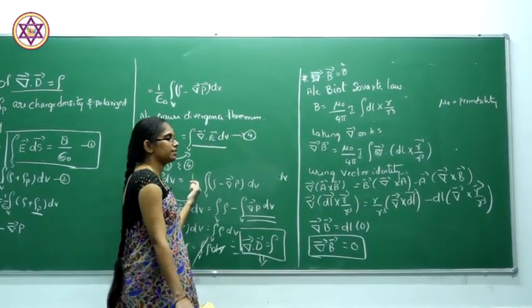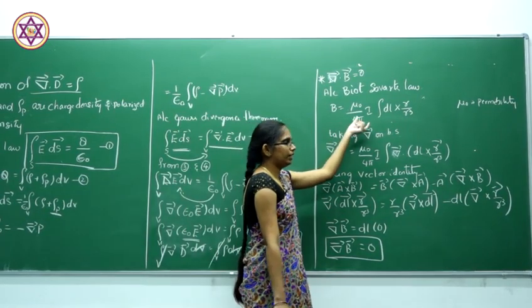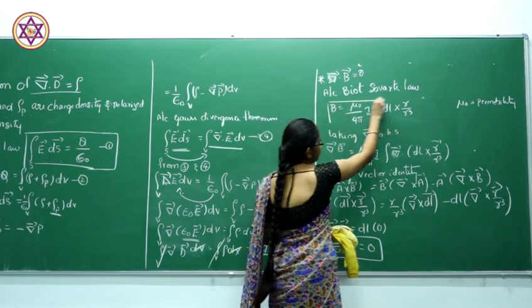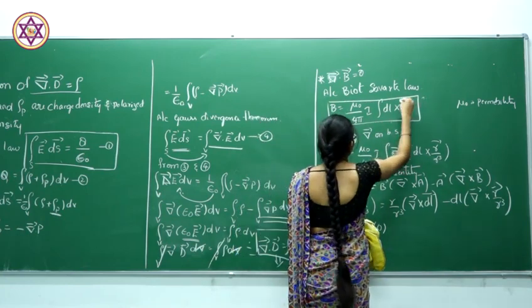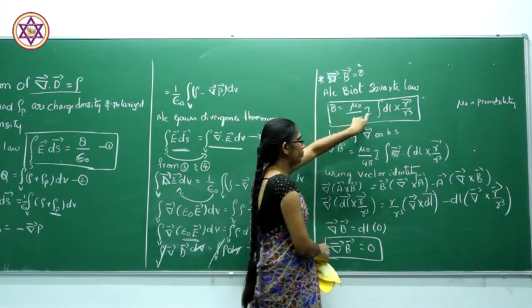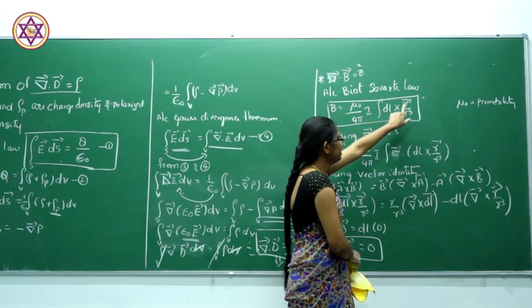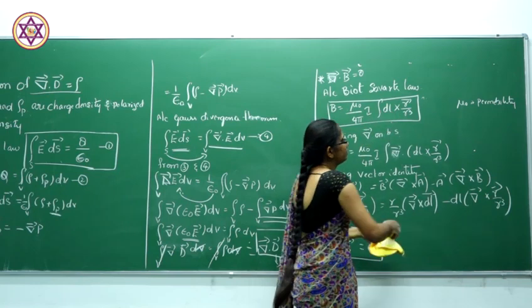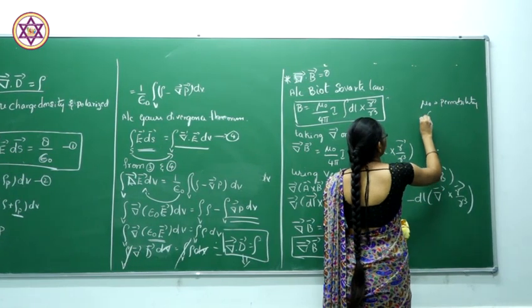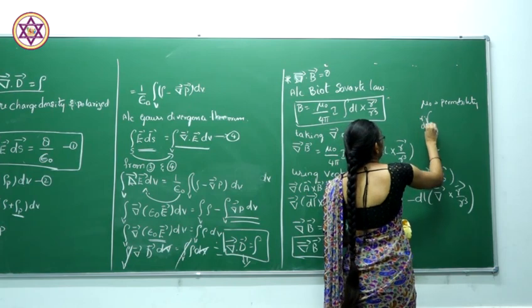Firstly, I told you the first law is based on the Gauss law and the second one on the Biot-Savart law. By considering the Biot-Savart law, the Biot-Savart law tells us that the magnetic flux density B is equal to mu naught by 4 pi, I times the integral of dl cross r by r cubed. Here r will be the position vector and dl will be the small element.